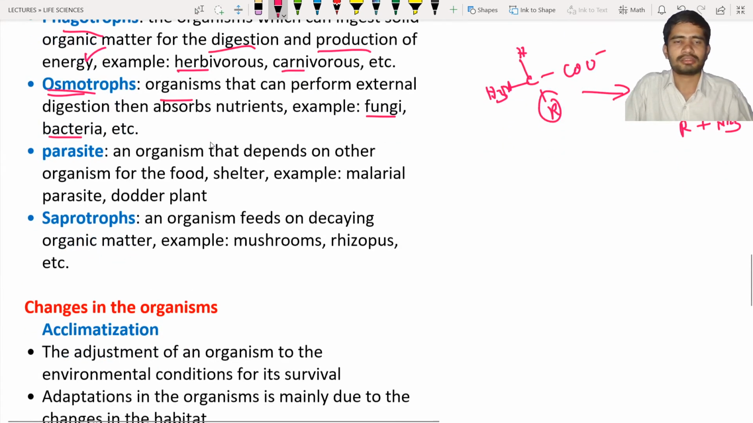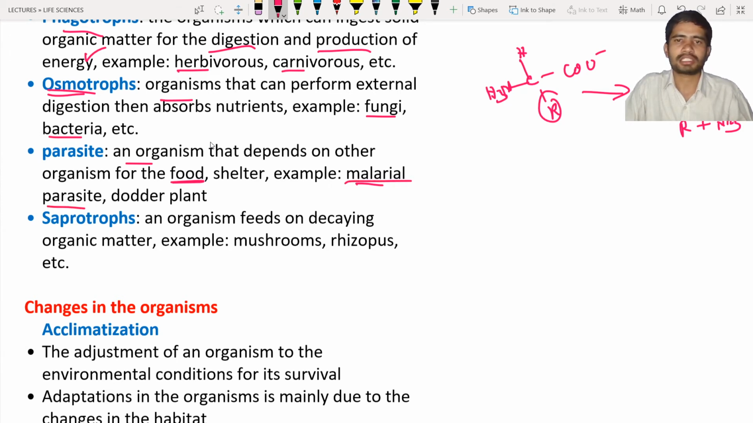Next, the parasite. A parasite is an organism that depends upon other organisms for food, shelter, etc. Hence it is known as a parasite. The parasite may or may not take shelter, but if it takes the food material from the host, that is known as a parasite. Example, the malarial parasite. If a person is suffering from malaria, what does it mean? The malarial parasite lives inside the human body and causes suffering to the person, which is known as malarial disease. The malarial parasite is responsible for that disease.